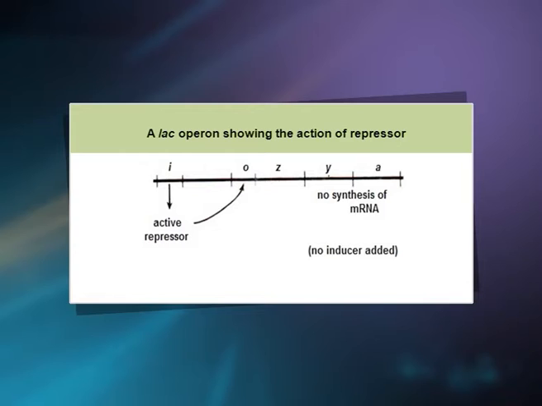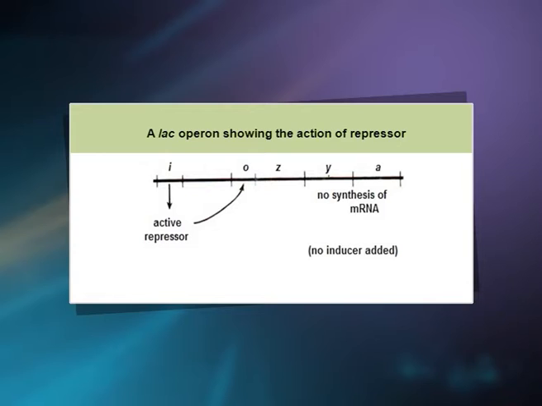In LAC operon of E. coli, repressor is synthesized through activity of a gene LAC-I known as regulator gene. The repressor then attaches on operator gene and checks synthesis of mRNA. This is clearly depicted in this figure.